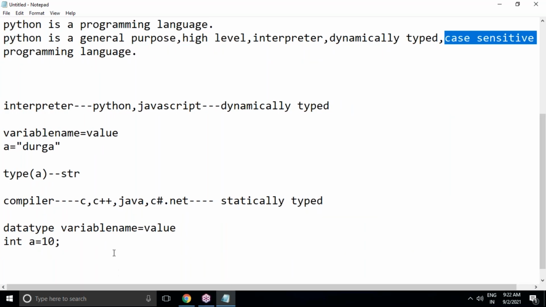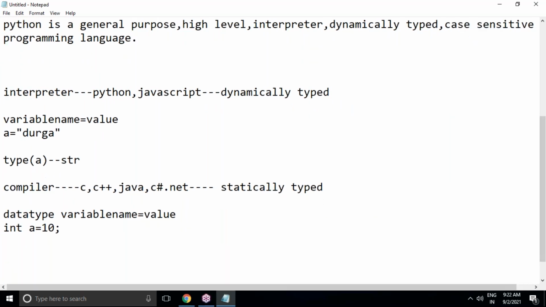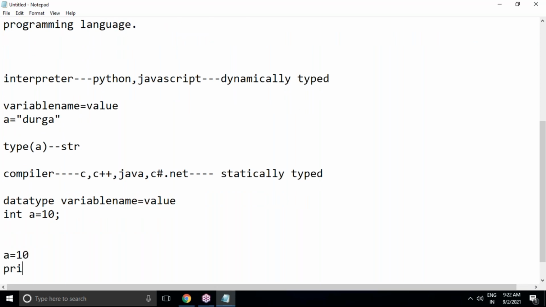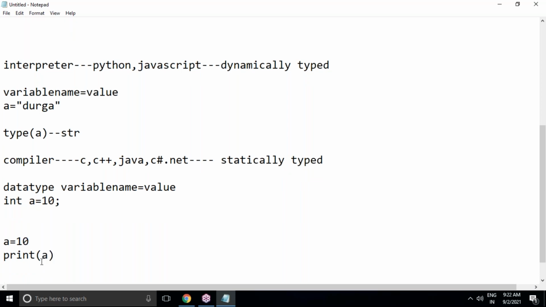Case sensitive means what? Any variable, function name or class name, the way you declare it, the same way you have to access it. For example, I'm taking A with value 10. I'm accessing A like this only, print A. But if I try to access capital A, it will be wrong because it's case sensitive. What case did we use for declaring the variable? Small case. But now you can see I'm using a capital letter. This is wrong. So the way you declare variables, methods, class names and any names in Python programming, the same way you have to access them.